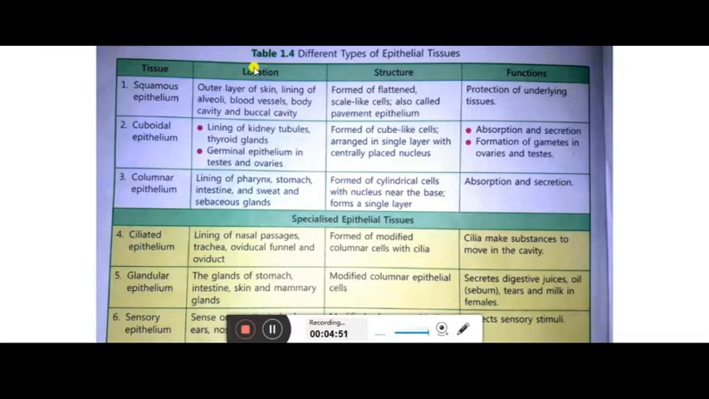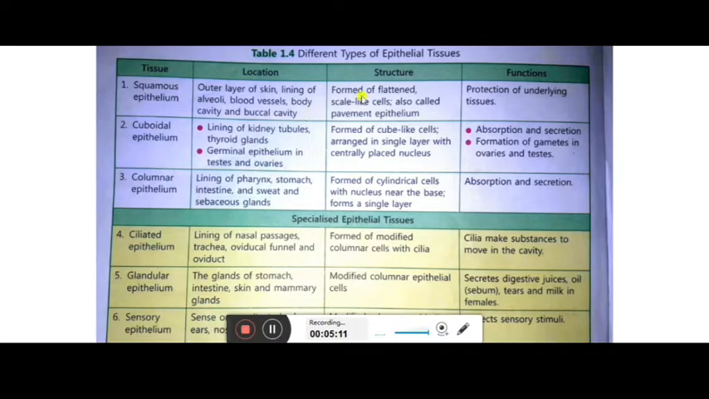Now there is a table 1.4 in your book, different types of epithelial tissues. So one by one we will study about this. Squamous epithelium. Location is what? Outer layer of the skin, lining of alveoli. Alveoli is present in the lungs, blood vessels, which carries the blood, body cavity and the buccal cavity. That means inside your mouth.